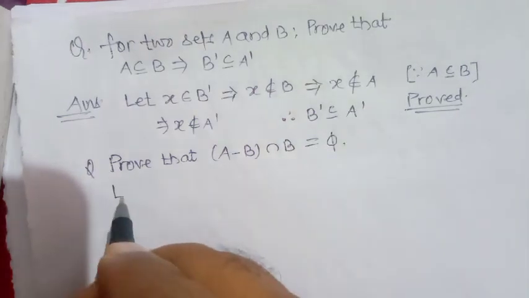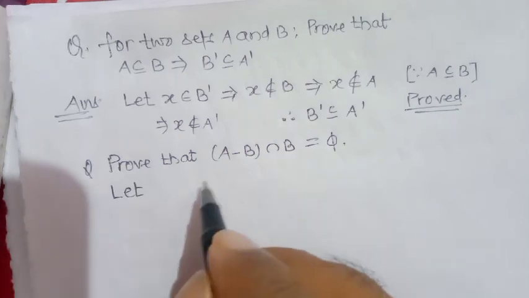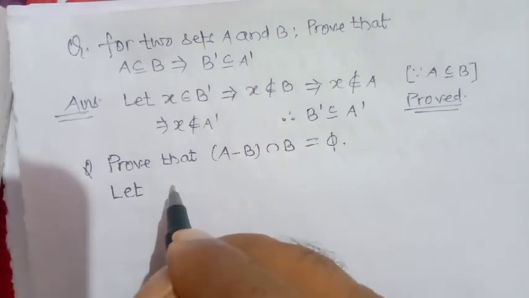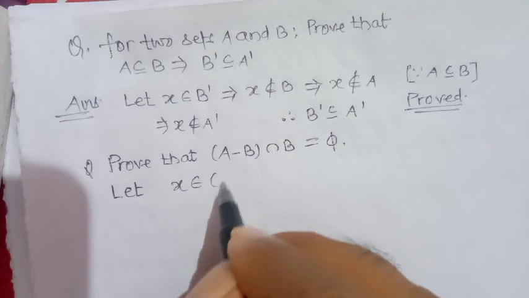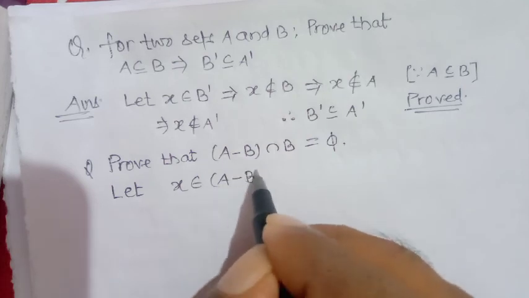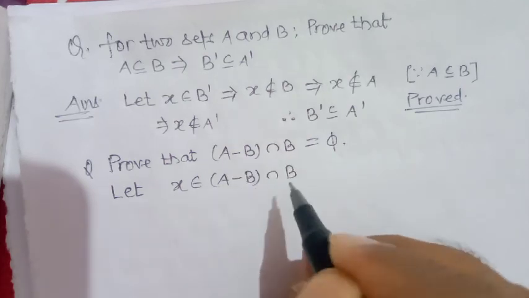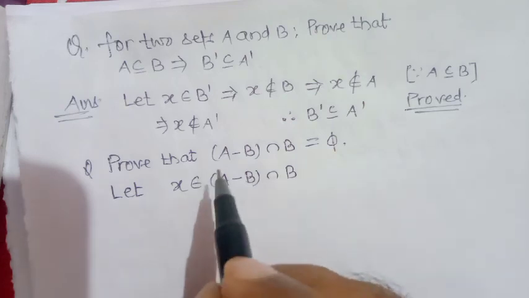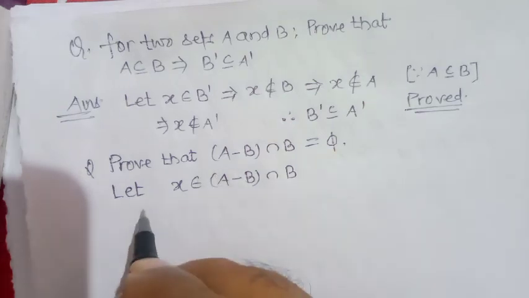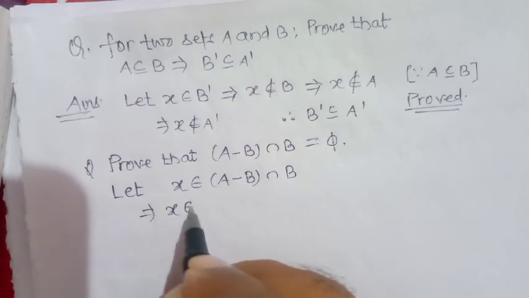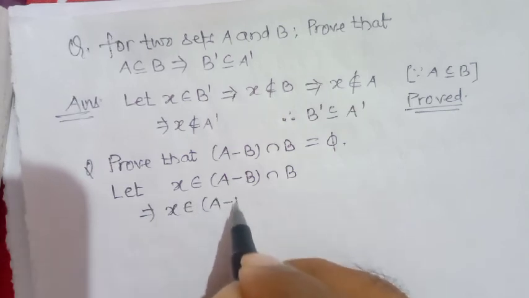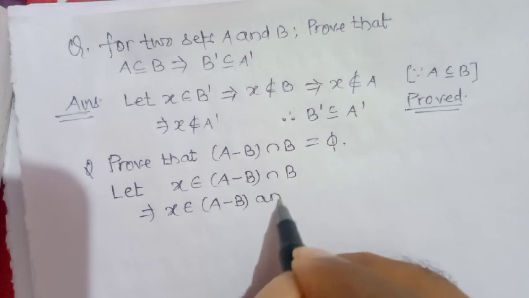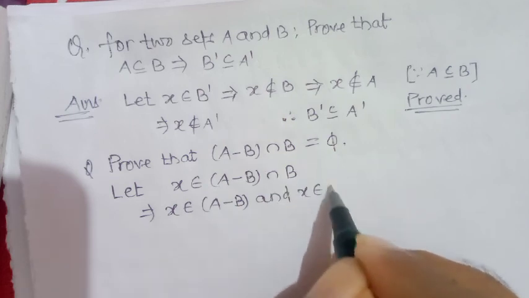So you have to prove it in the same way. Let X belong to A minus B intersection B. It means X belongs to A minus B and X belongs to B.